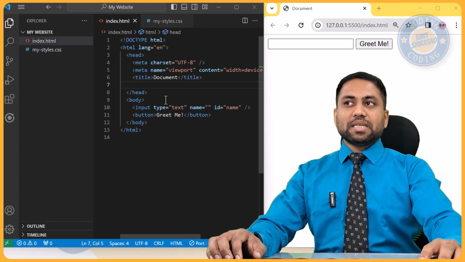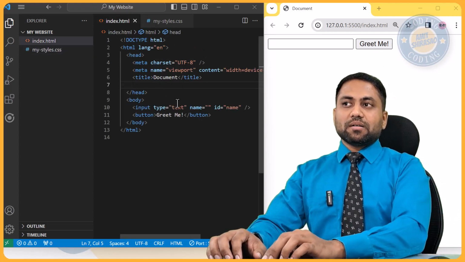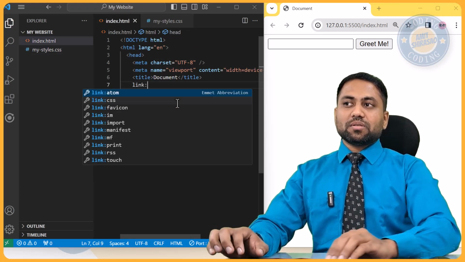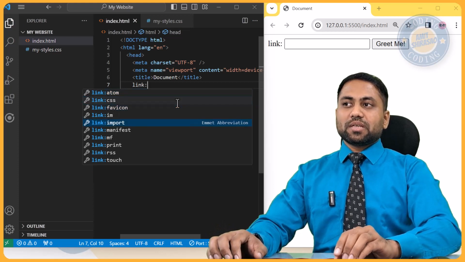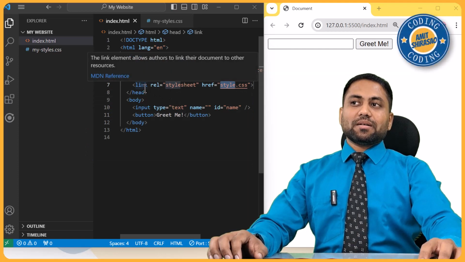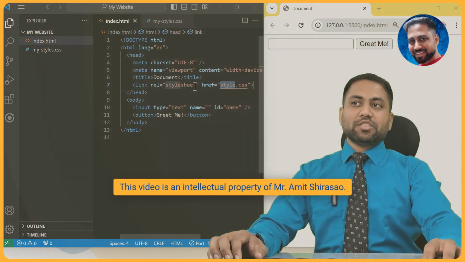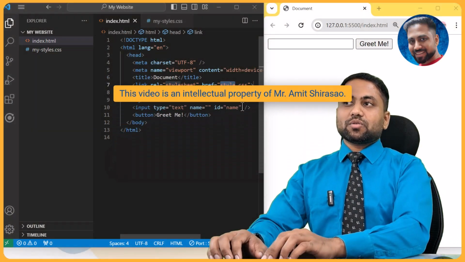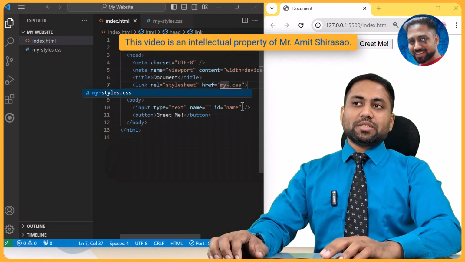So how do we link a CSS into an HTML? The way to do it is say link colon, and here you just say CSS. Okay, so link rel equal to stylesheet and href equal to, now which one? So the file name is mystyles.css.